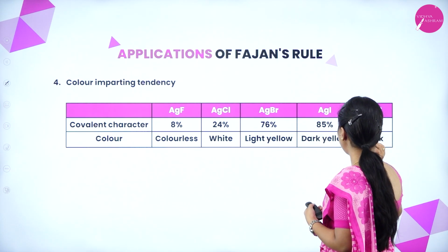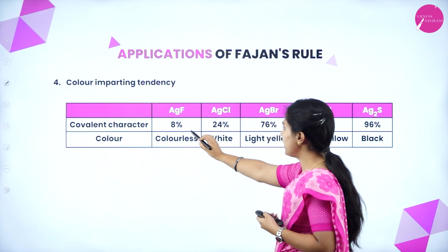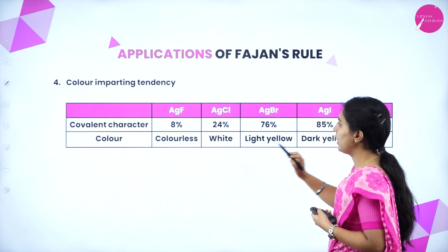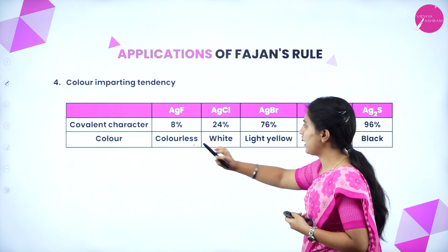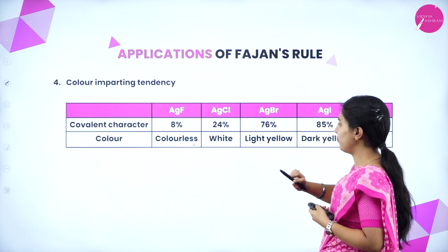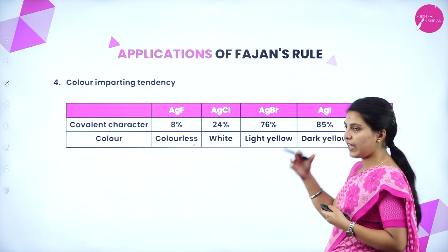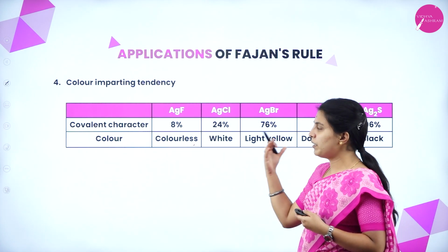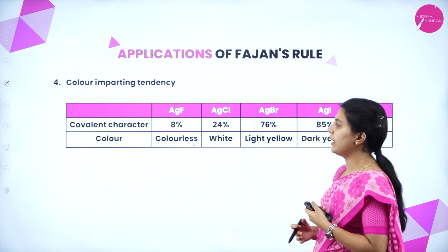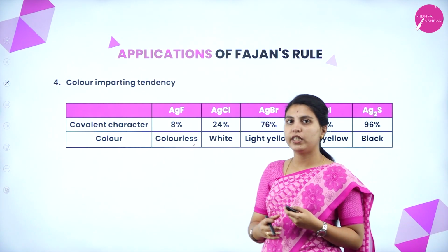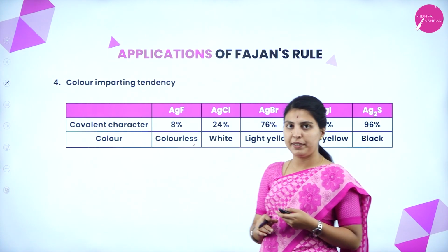This is imparting color, or color tendency: covalent character in silver fluoride, silver chloride, silver bromide, silver iodide and silver sulfide. The covalent tendency getting more means color is getting less, meaning colorless, a little bit more white, a little bit more light yellow. Covalent character increases means the color imparting tendency also automatically increases. Okay, this is about Fajan's rule and its applications.